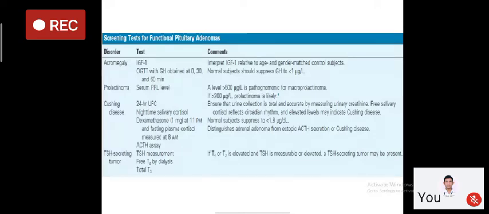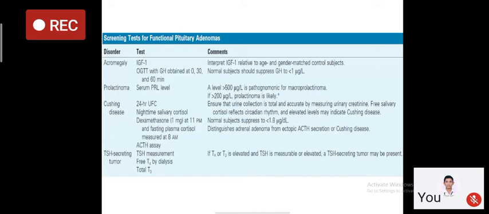Now, prolactin normally remains under inhibitory control. Its levels are less than 20 micrograms per liter. So when there is a tumor which is secreting prolactin, levels of prolactin are elevated. If you see a level of more than 200 microgram per liter, prolactinoma is likely, and more than 500 microgram per liter is pathognomonic of macroprolactinoma.